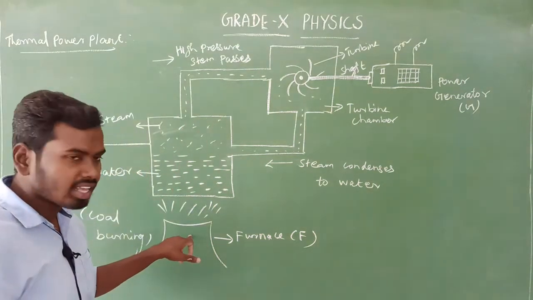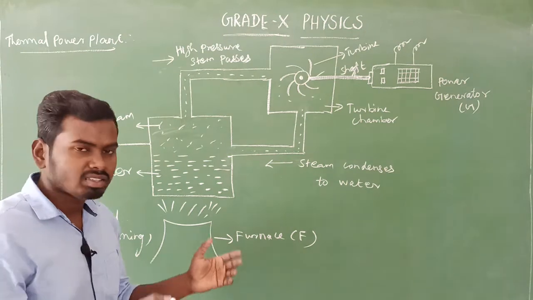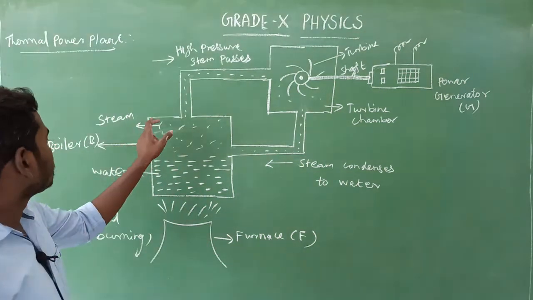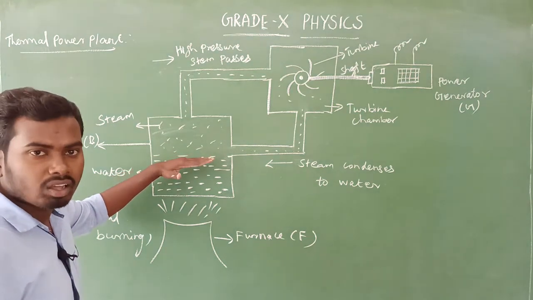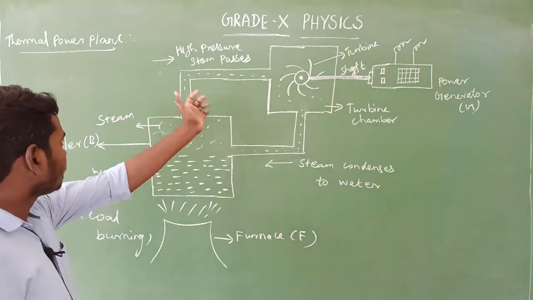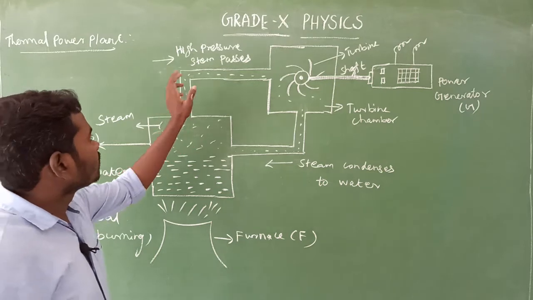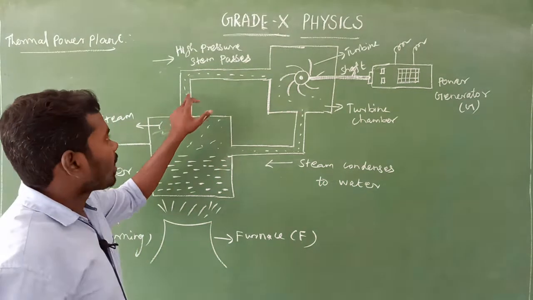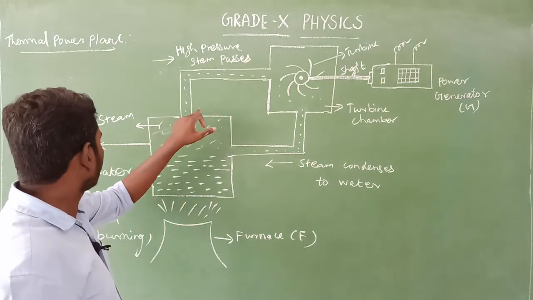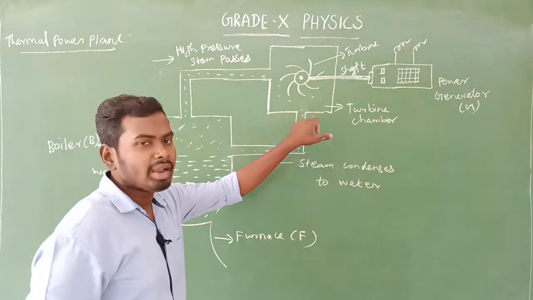Okay, so the furnace is there. Furnace means a very big size stove. Then this boiler is here. Inside the boiler, half of the boiler, water is there. Then the turbine chamber is there, with the narrow pipe which connects the boiler and the turbine chamber.